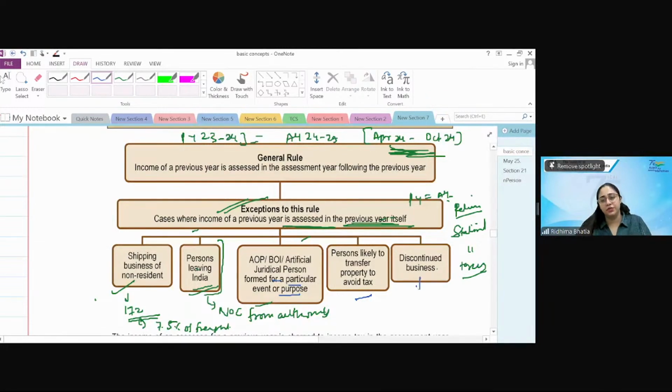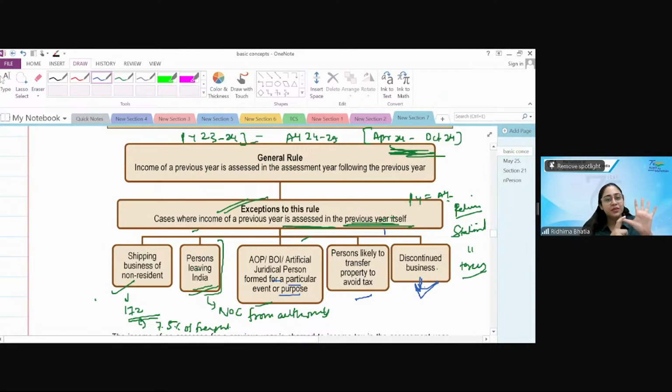And last, discontinued business. Whenever any business is about to get discontinued, then in the previous year the assessing officer, at their own discretion, not necessarily for all discontinued businesses, but if the assessing officer thinks that if the business gets discontinued it would be very difficult to recover the taxes, then they can start the proceedings and ask you to pay the taxes in the previous year itself. Okay, so these are the 5 scenarios.